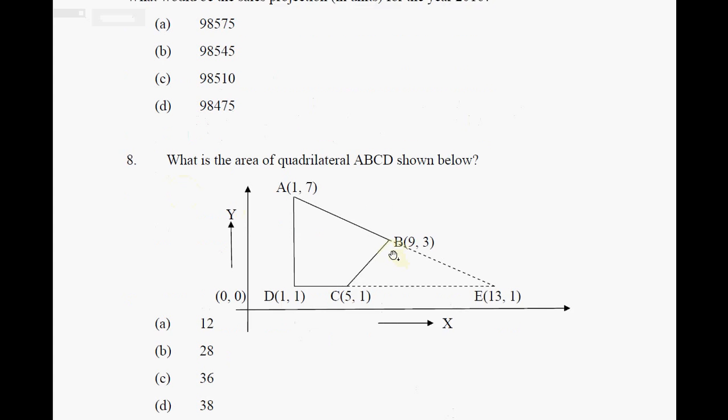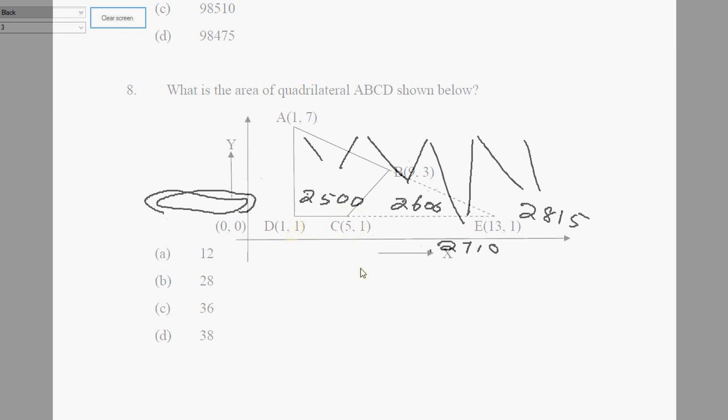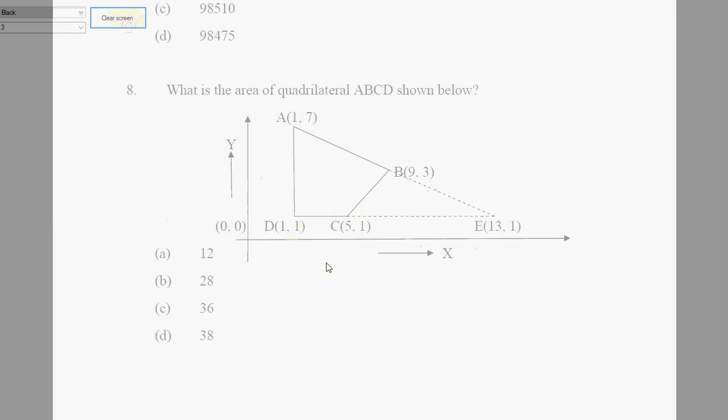All right. Now talk about the area of the quadrilateral for this question. The simpler solution would be, how do we approach? The approach would be to find the total area of this, and then subtract the area of this triangle. The area of a triangle goes like this: half base into height. So half base into height. What is the base for this? Base for this is 12, and the height for this is 6. So it should be 13 into 3, 36.